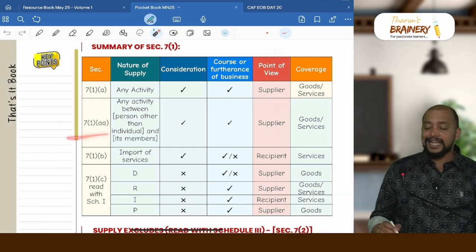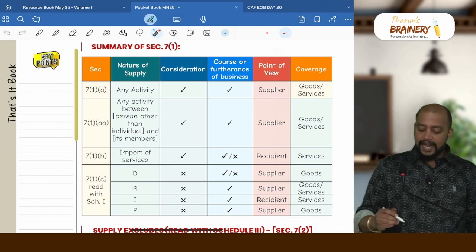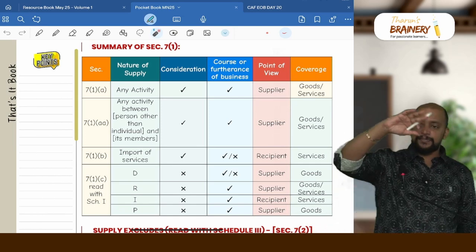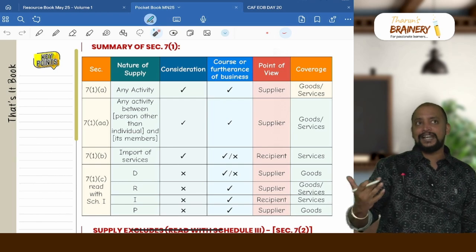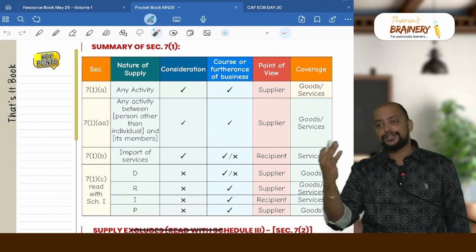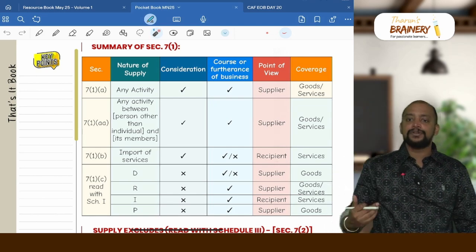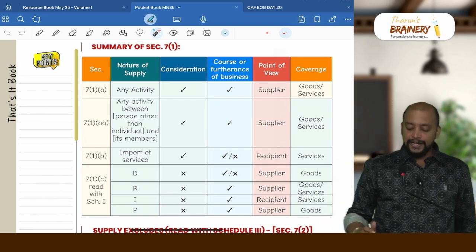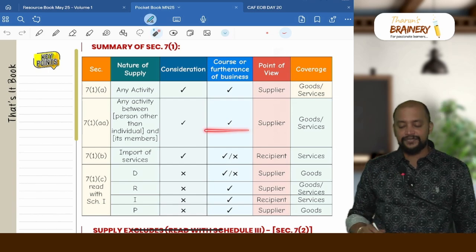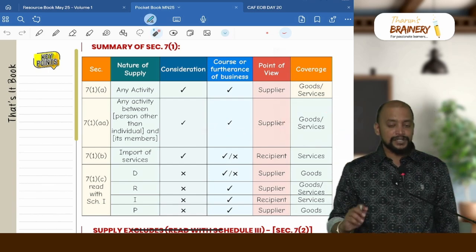But 7.1aa is any activity between a person other than an individual and its members, and it can be either between members and the person or person and the members. So it is like partnership firm to partners or partners to partnership firm, company to shareholders or shareholders to company, or a board or association to its members and the members to the association. And it should be for a consideration in the course or furtherance of business. Again, it should be from supplier point of view, and the coverage can be goods or services.